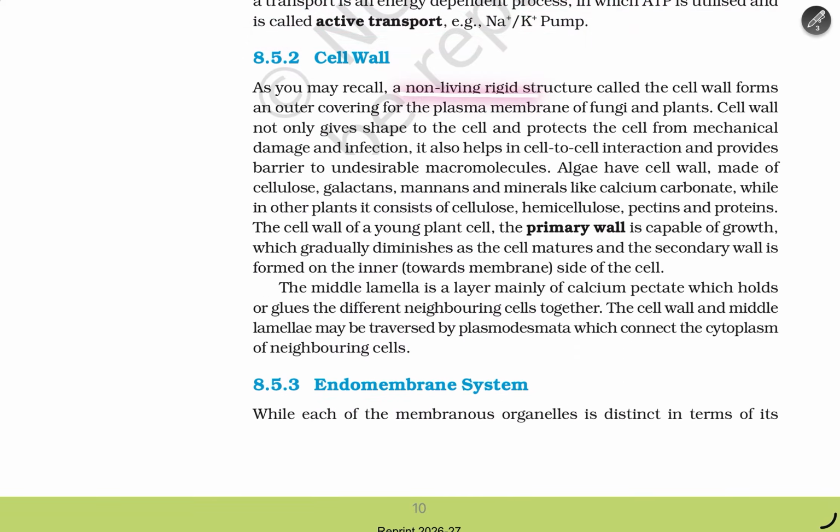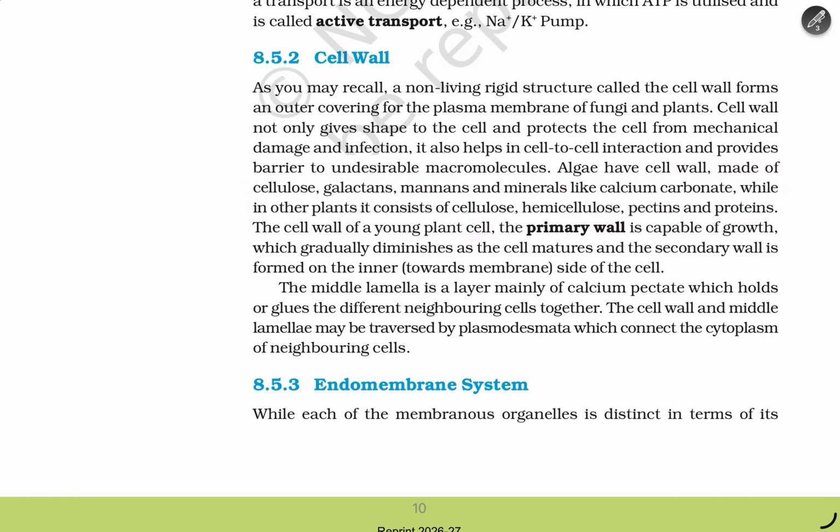Cell wall. As you recall, a non-living rigid structure called the cell wall forms the outer covering of the plasma membrane in fungi and plants. The cell wall not only gives shape to the cell and protects it from mechanical damage and infection, it also helps in cell-to-cell interaction and provides a barrier to undesirable macromolecules. Algae have a cell wall made up of cellulose, galactans, mannans and minerals like calcium carbonate, while in other plants it consists of cellulose, hemicellulose, pectin and proteins.